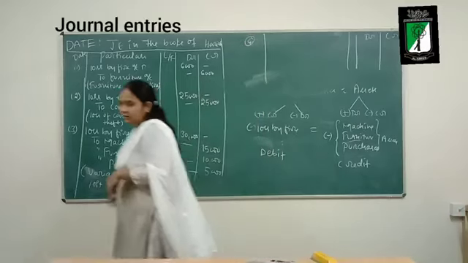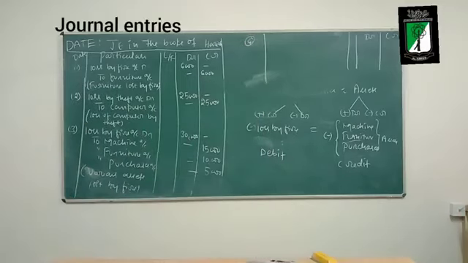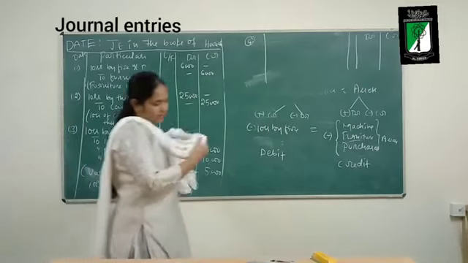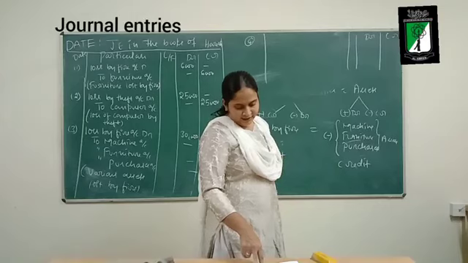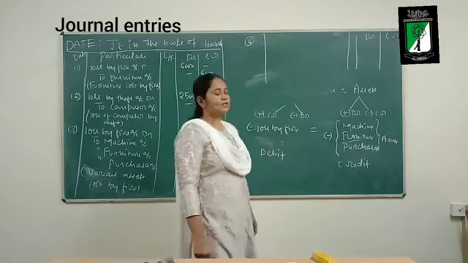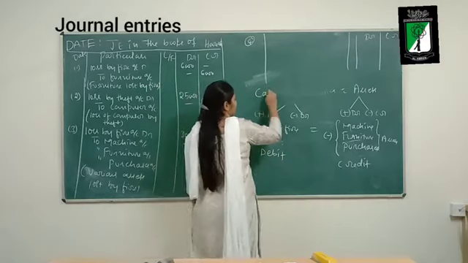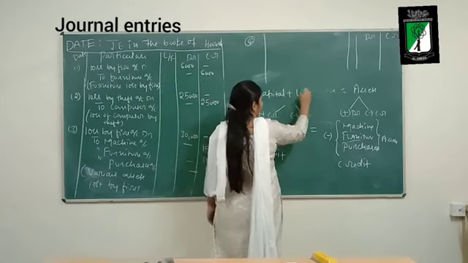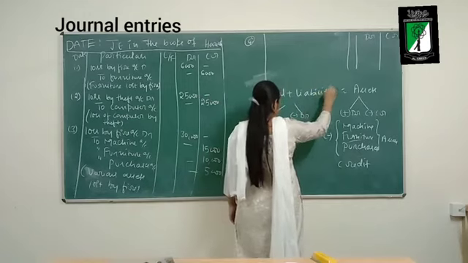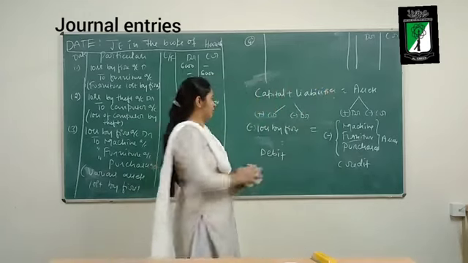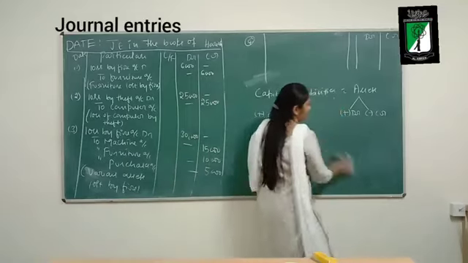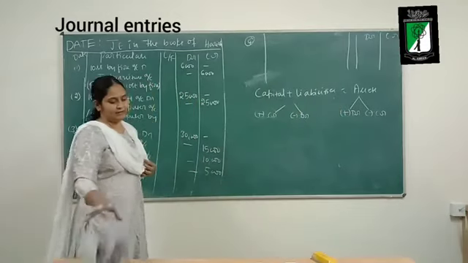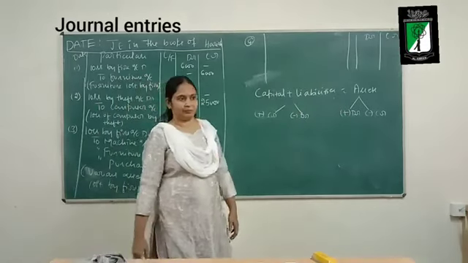So which is the next journal entry? Fourth journal entry. So what is the transaction? Transaction is here: fire claim received for goods lost in fire.